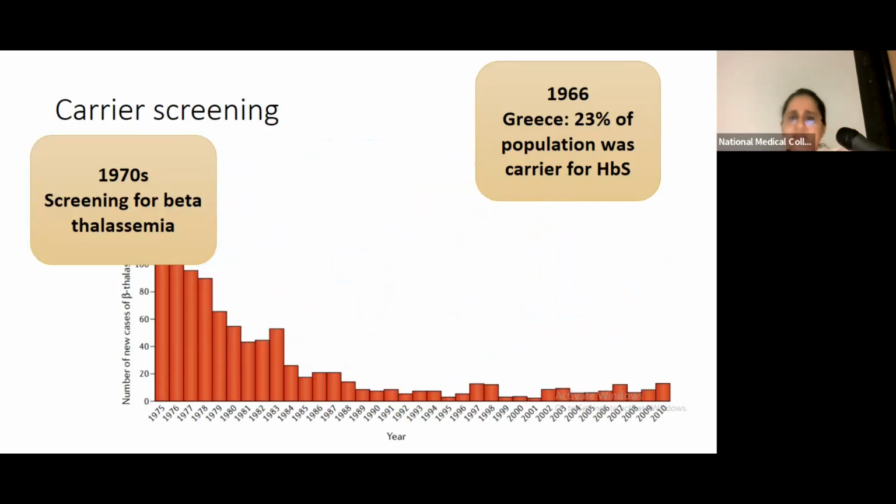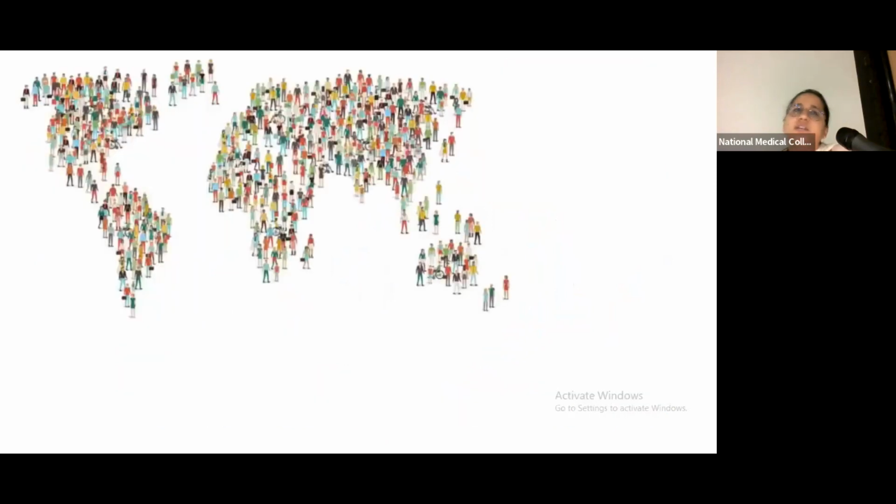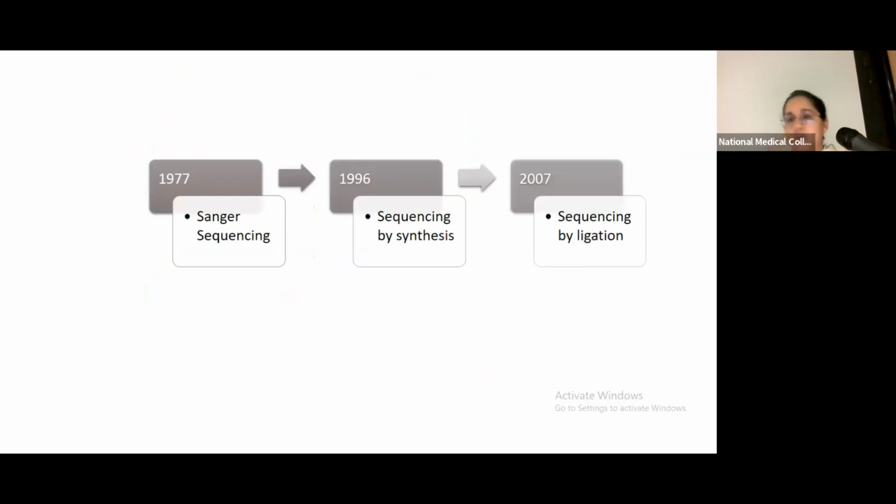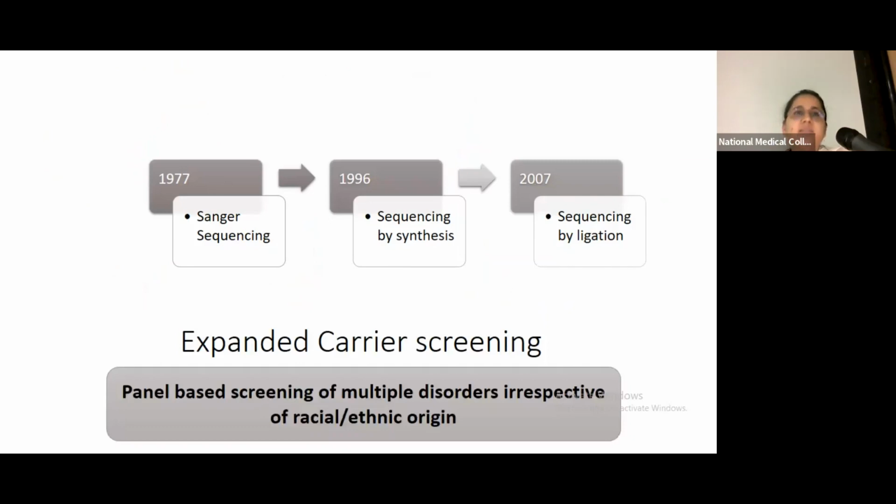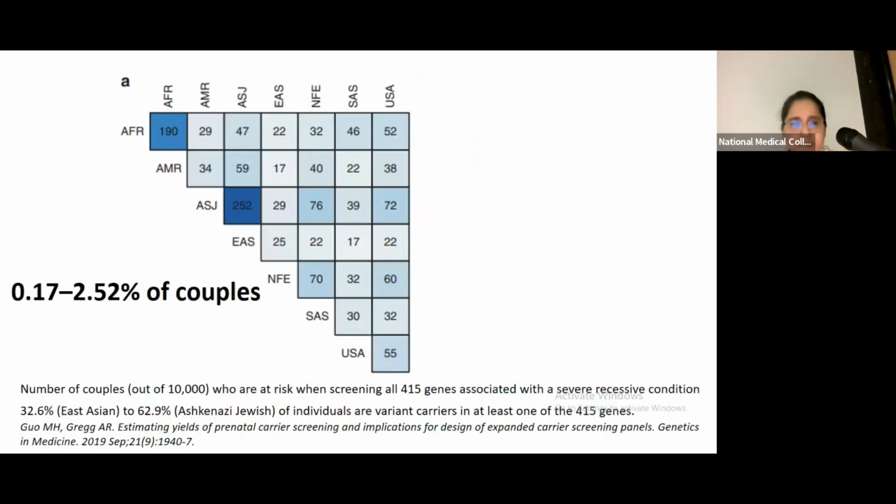But then ACOG in 2009 said that it's becoming increasingly difficult to assign a particular ethnicity to one individual. So with the advent of the increasing sequencing technology that we have at our hand, they gave the term expanded carrier screening, which means nothing but a panel-based screening, that is, to select a number of genes of multiple disorders, irrespective of racial and ethnic origin, to be offered to couples who wish to know the carrier status for the same.